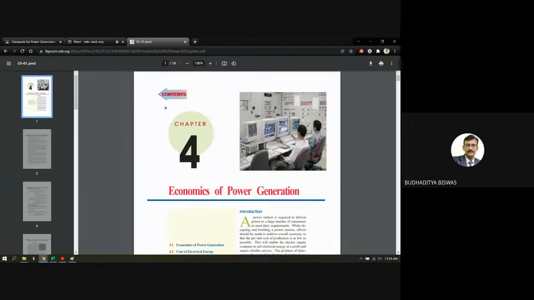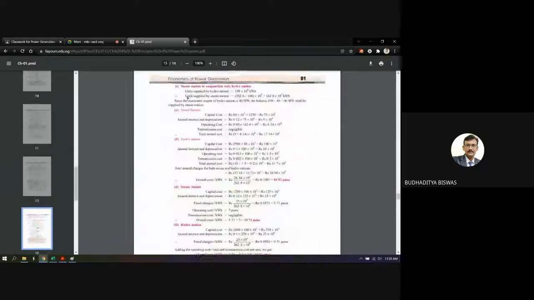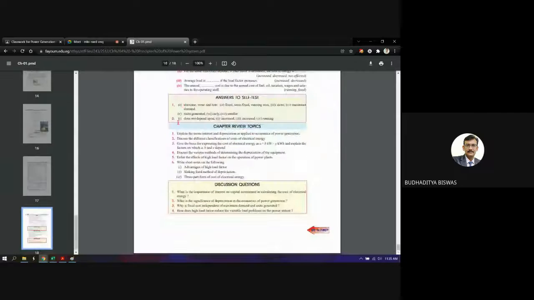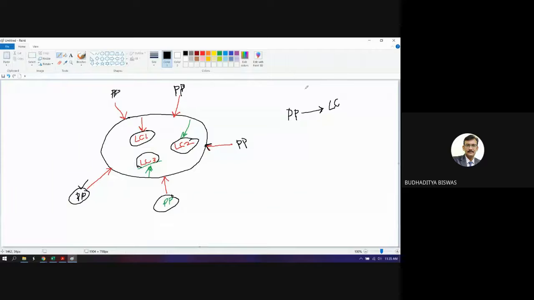These sites actually cover the concept of power generation economics, so these MCQs are not there. If I get the MCQs, then definitely I will share them with you. But I have some books, and these books have MCQs. So I will try to copy all these things into a particular document and share it with you. Just read this; it will help you a lot during this semester.